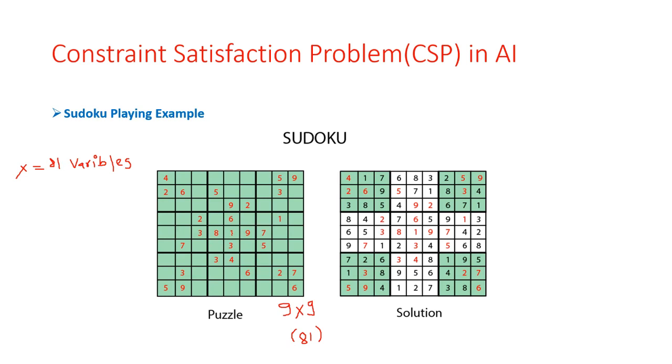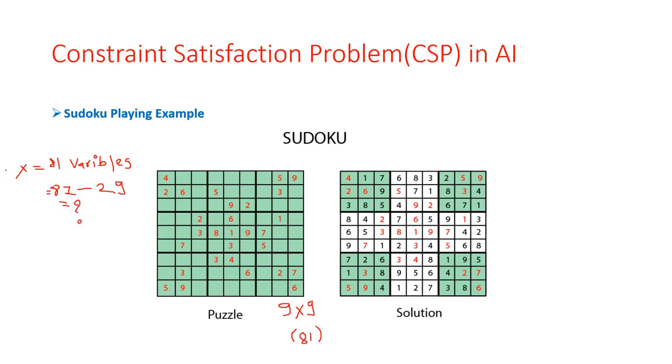If I consider these values to be 30, we have to remove them from 81. Counting, we get 1, 2, 3, 4, 5, 6, 7, 8, 9, 10, 11, 12, 13, 14, 15, 16, 17, 18, 19, 20, 21, 22, 23, 24, 25, 26, 27, 28, 29. So we have a total of 81 variables minus 29. Whatever numbers remain, those will be our variables, and the answer will be found for these variables.